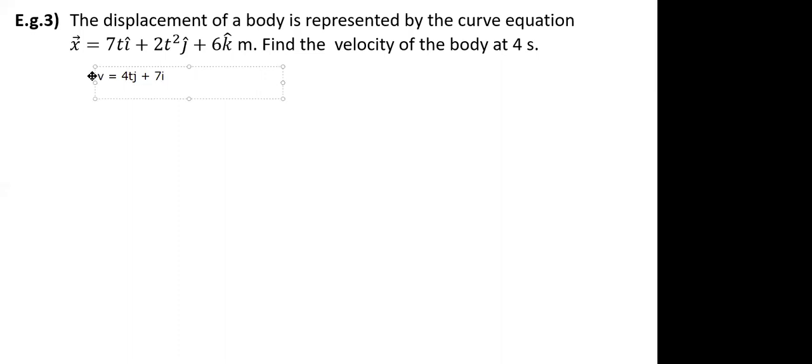We'll just replace t with 4. How much will that be? 16, and this will be 7. So that is nothing but 7i plus 16j. And as you say, we don't have to represent the i and j, so the answer will be 23, correct? Yes, sir. Are you sure? Are you sure, Tanmay?